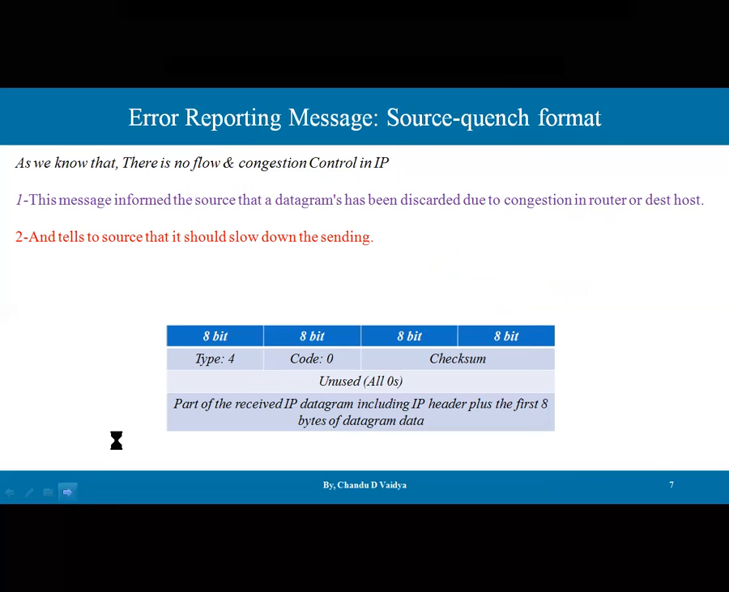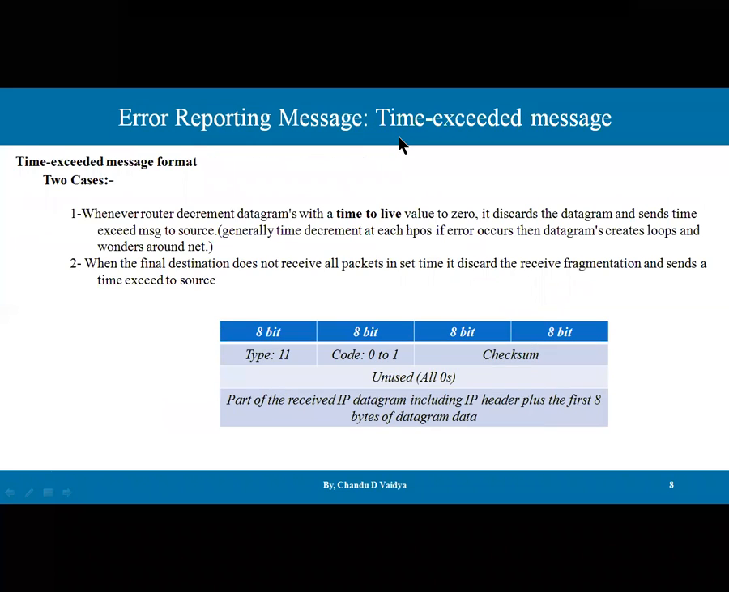Then there is a third sub-message of error control, and that is the time exceeded message. For the time exceeded message, there will be two cases. Whenever a router decrements the datagram's time to live value to 0, it discards the datagram and sends the time exceeded message to the source. So here the source is informed of the time exceeded due to the time to live field. Generally, the time is decremented at each hop. If an error occurs, then datagrams create a loop and wander around the net.